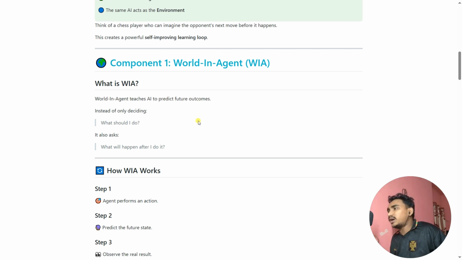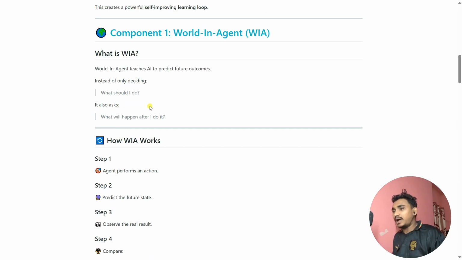Instead of only deciding what should I do, it also asks what will happen after I do it. If you do any kind of thing but you don't know what the results will be or why you are doing it, that is not a good basis. This is actually what happens with ChatGPT, Claude or Google Gemini types of architectures. They predict the next word, but what happens after that, they don't know. This is called WIA. It also asks what will happen after I do this.